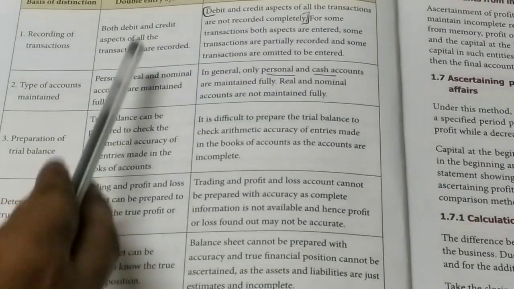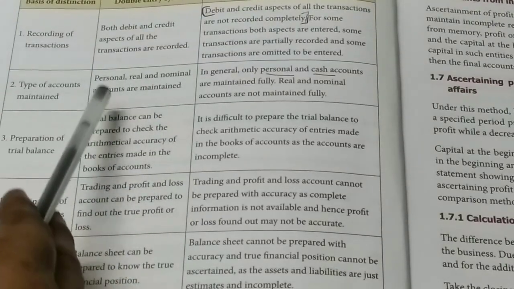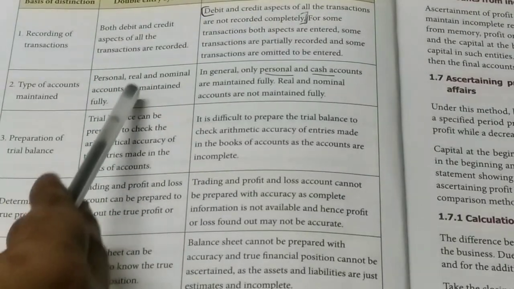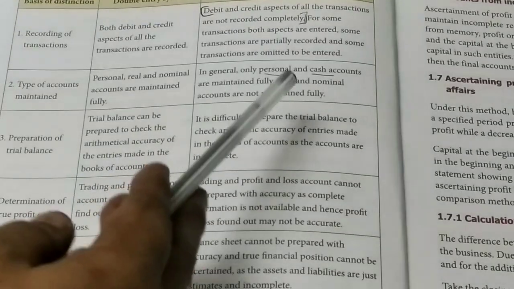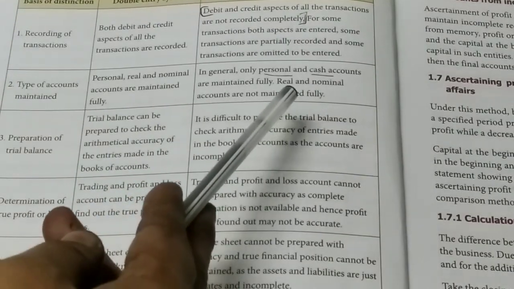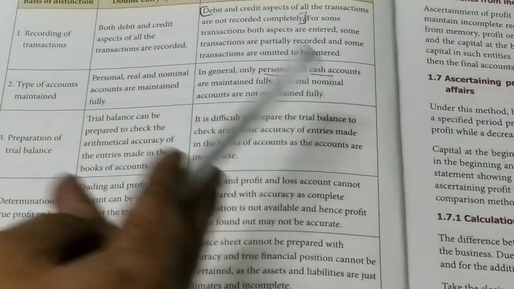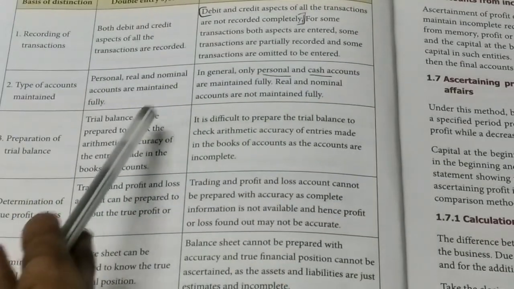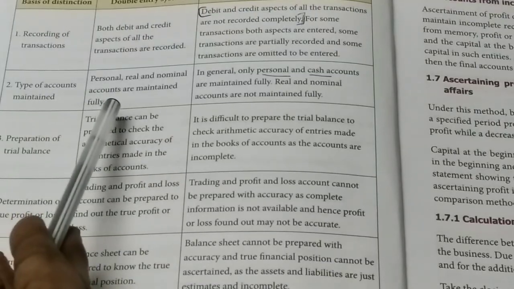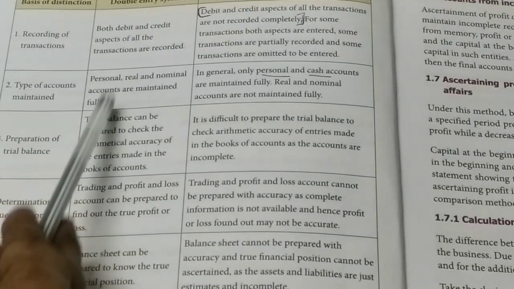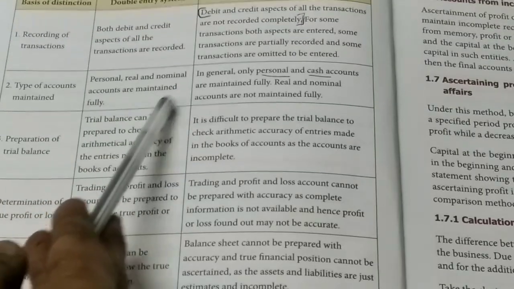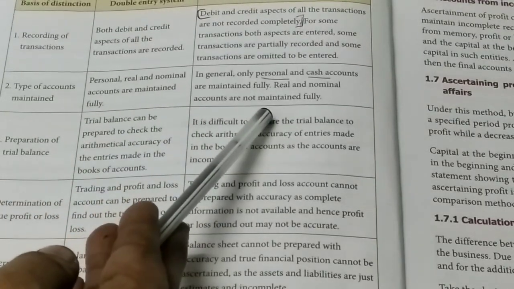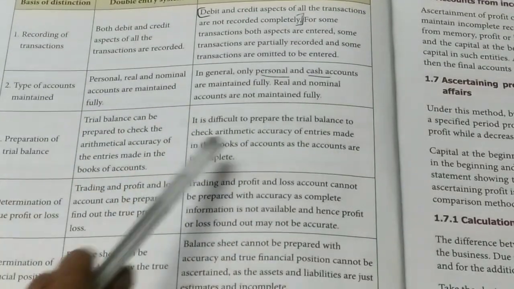In case of double entry, they maintain personal accounts, real accounts and nominal accounts. But in case of incomplete records, they prepare only personal and cash accounts. They are not at all preparing real and nominal accounts.